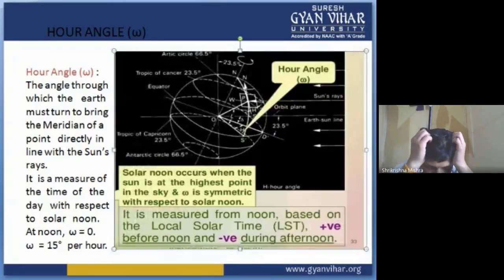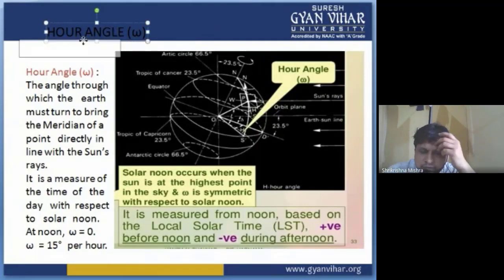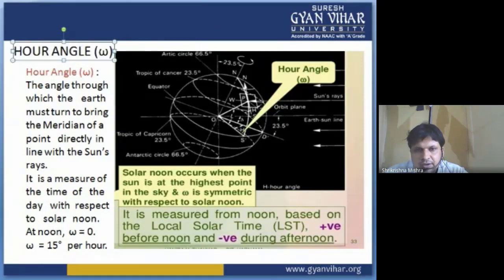Then coming to the hour angle. The hour angle will tell you at which position the sun is at present with respect to you. It is the angle through which the earth must turn to bring the meridian of the point directly in line with the sun's rays. As you can see, for example, this is the location. Now its projection will be shown by line OS, all right, and the sun's rays are coming.